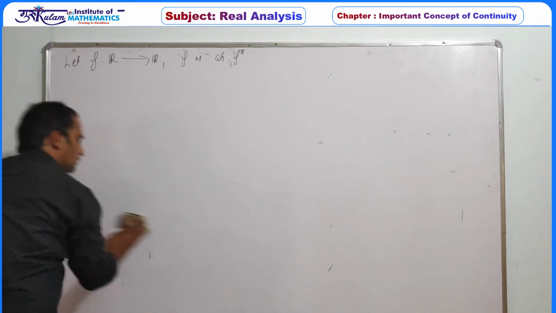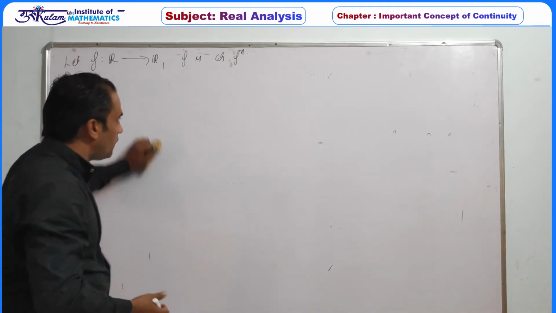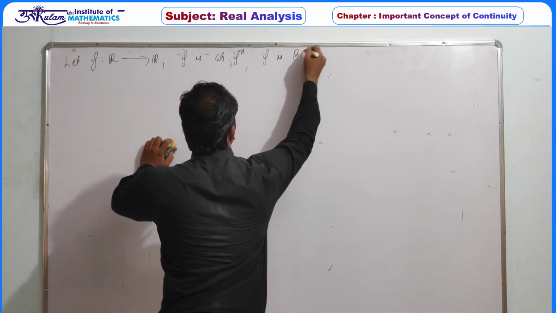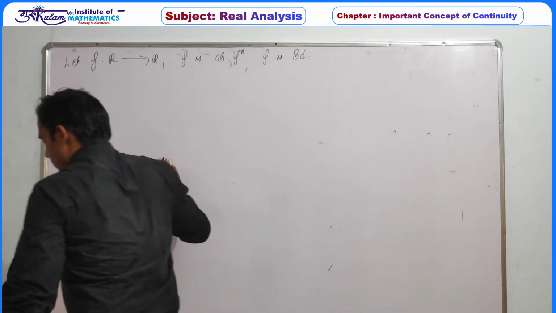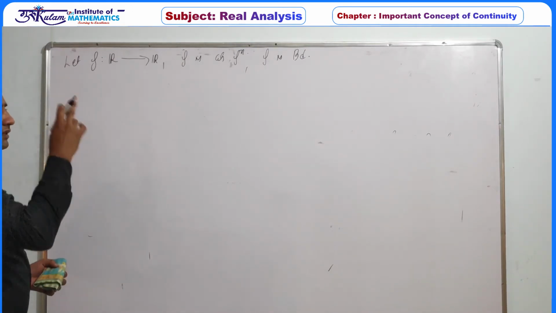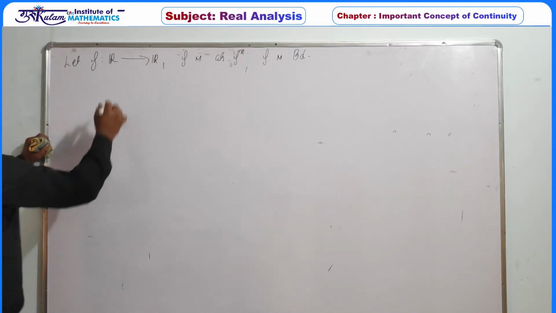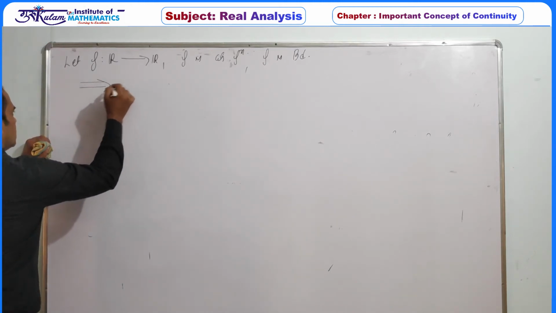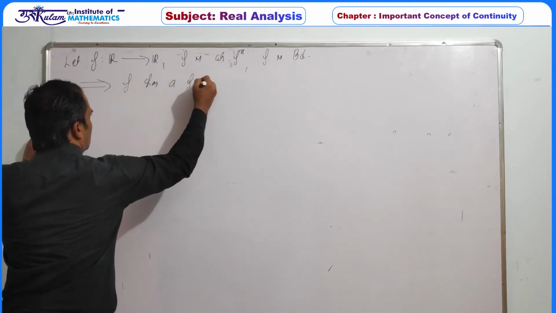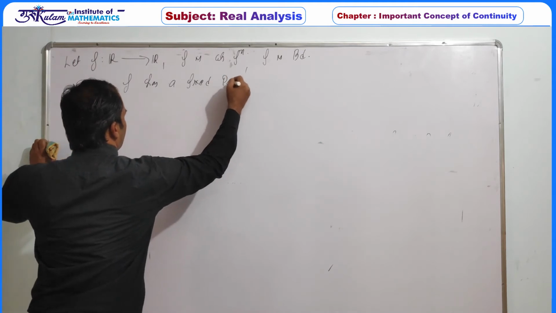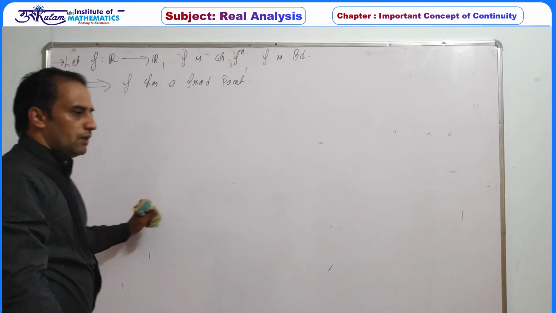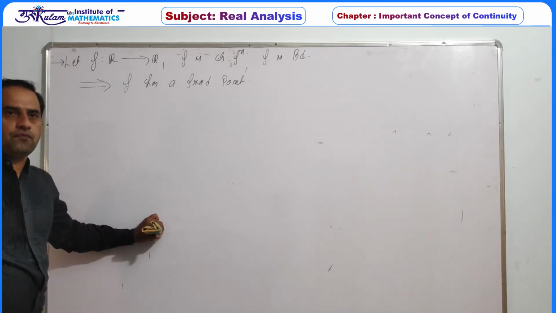With extra information that f is bounded, this always implies f has a fixed point. So every continuous function from the real line to the real line which is bounded must have a fixed point.